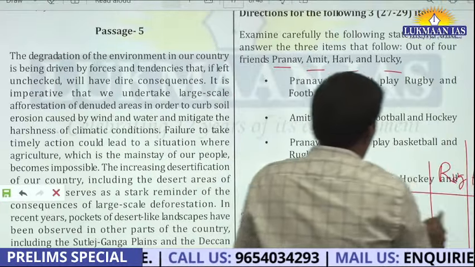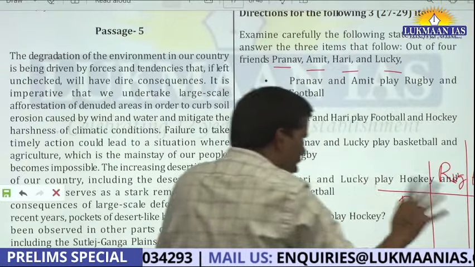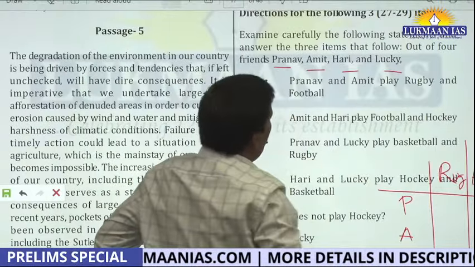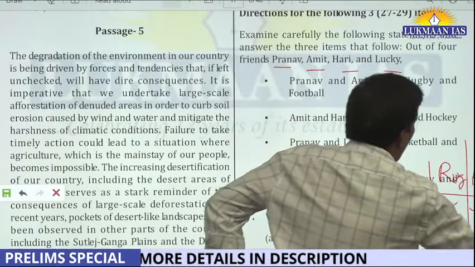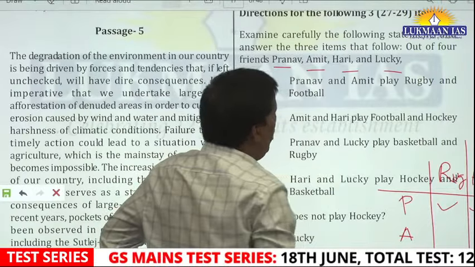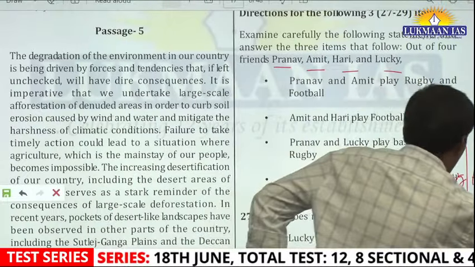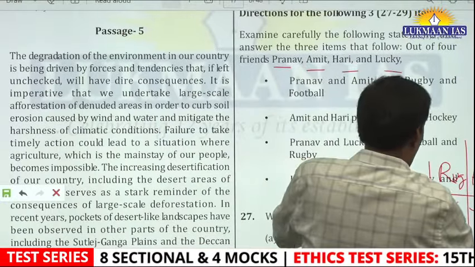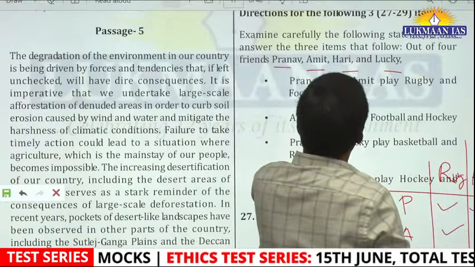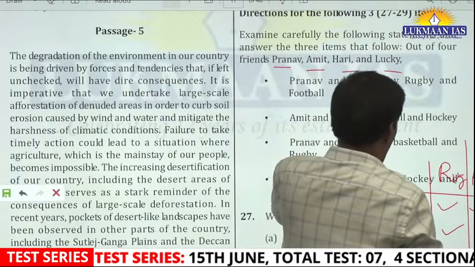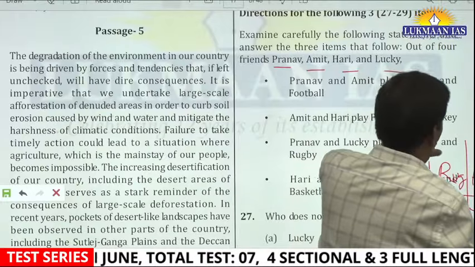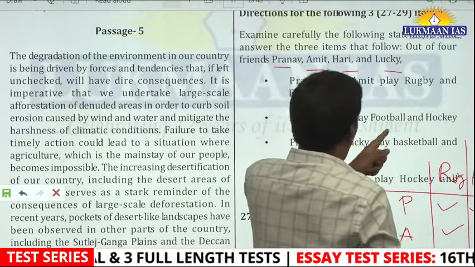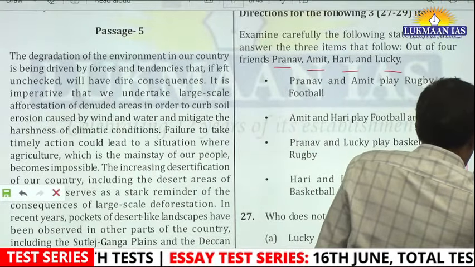Okay. Then I will immediately see there is no need to draw the lines and see all these unnecessary things that take away your mind, time and energy. What do you say? Pranav and Amit play rugby and football. Okay, I marked it. Amit and Hari play football and hockey. Amit already plays football, so hockey will be marked. And Hari plays football and hockey.